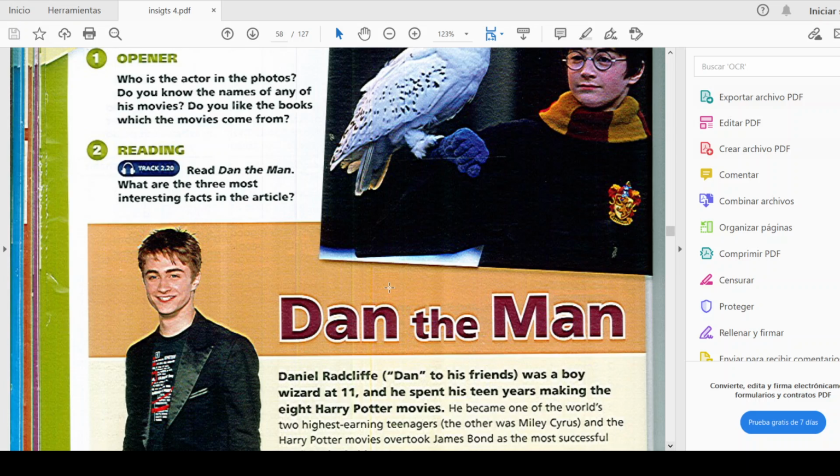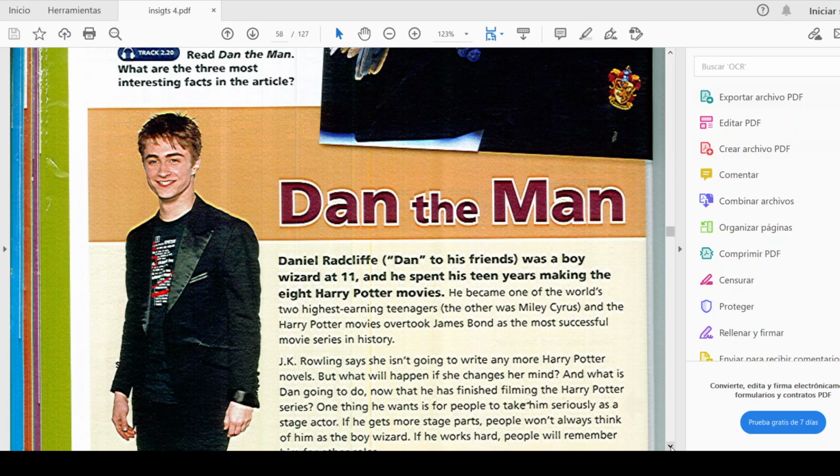Okay, then we have a reading. Exercise number 2, this is a reading. This is going to be a track. Read and note down: what are the 3 most interesting facts in the article? Okay, so you are going to read this article. Daniel Radcliffe. It says, Dan, to his friends, was a boy wizard at 11, and spent his teen years making the 8 Harry Potter movies.